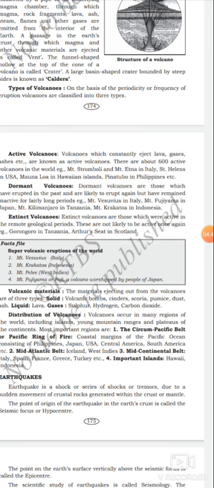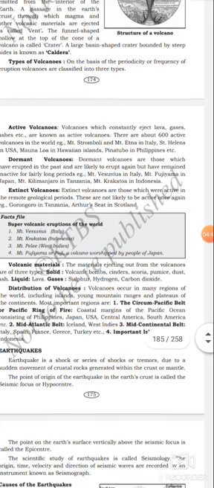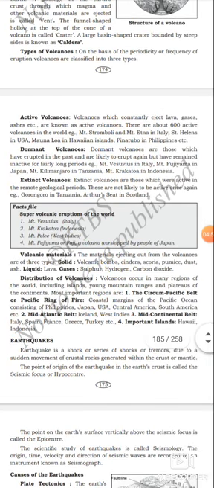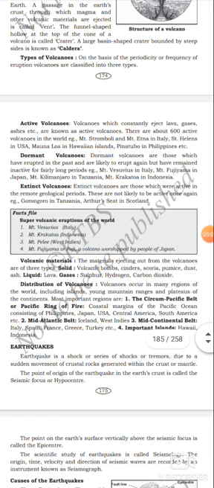Second one is dormant volcanoes. Dormant volcanoes are those which have erupted in the past and are likely to erupt again but have remained inactive for fairly long periods. Once active, later they are inactive for a long period.